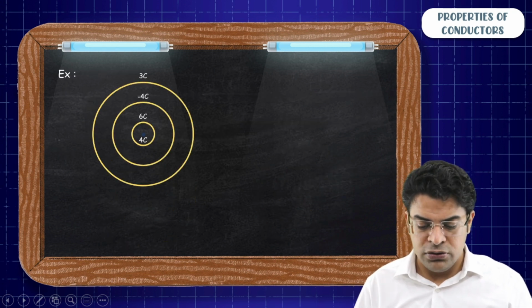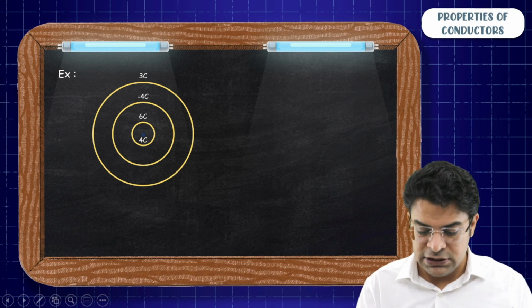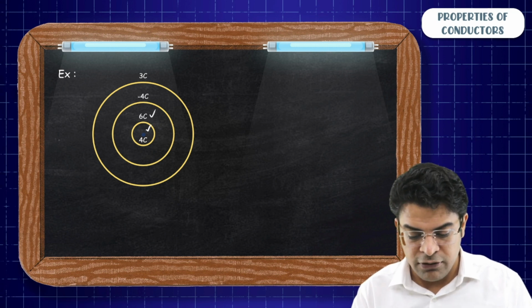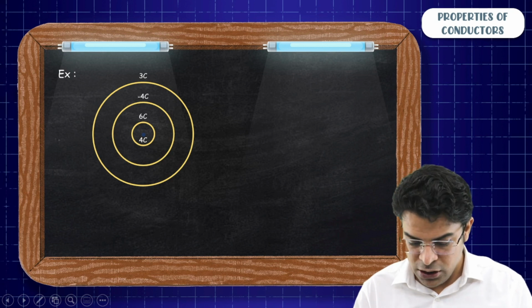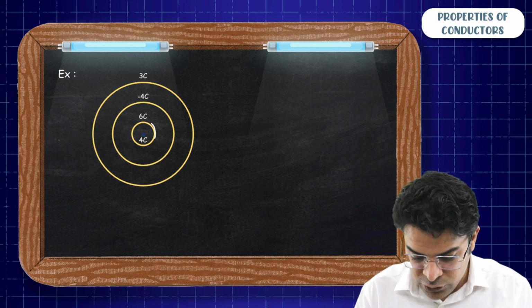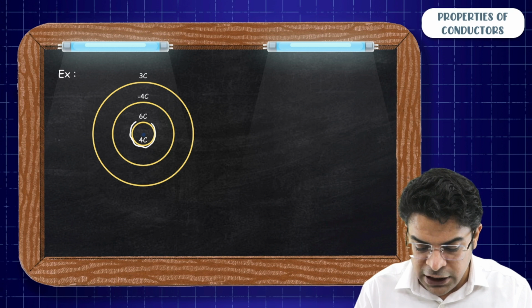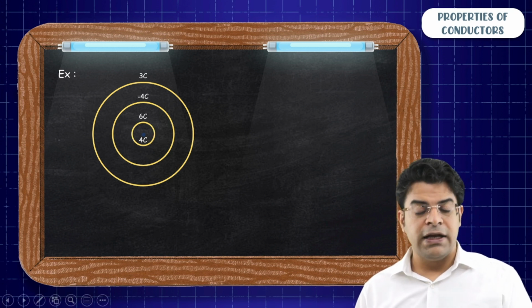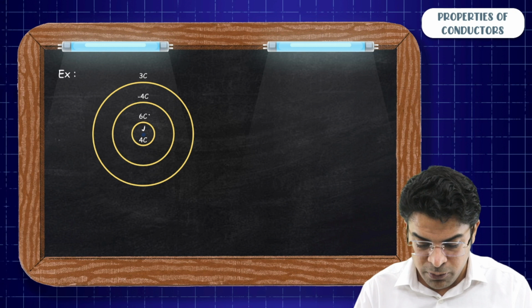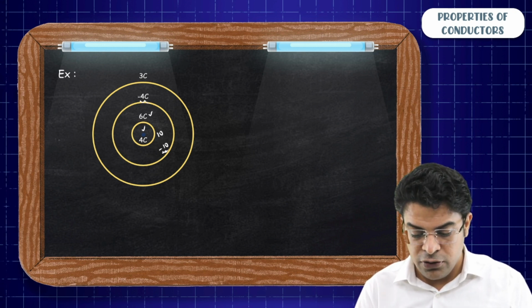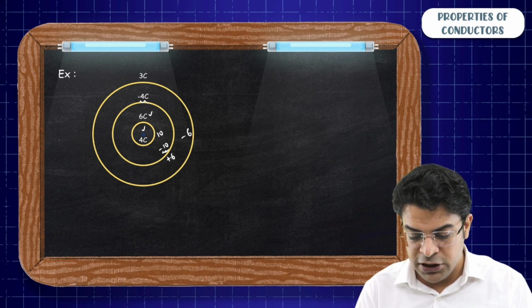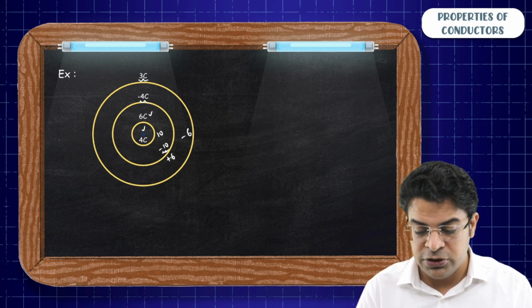So if tomorrow they give you this system, at center you have got 4 coulomb, then you have got 6 coulomb, then minus 4, then 3, then how to do the charge distribution. So you know that on the outer surface of the innermost shell, you will get net charge of 4 plus 6, that will be 10. So here you get minus 10. Net charge has to be minus 4. Here you get minus 10. So here you have plus 6. Here you have plus 6. Here you will have minus 6. Net charge has to be 3. Here you get minus 6.